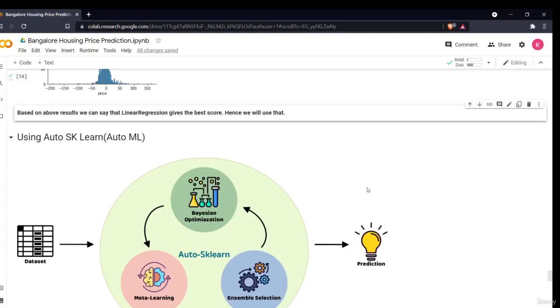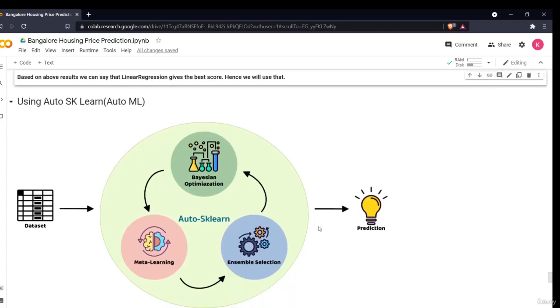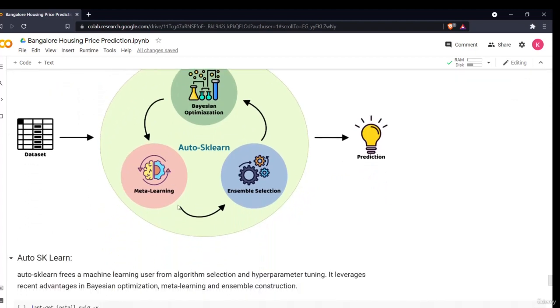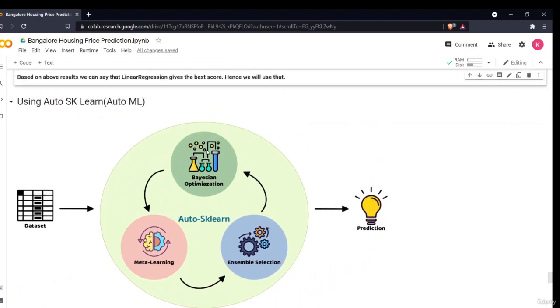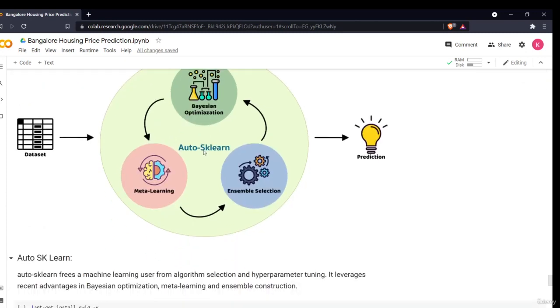Hello all, welcome to the final section of our project, model building using an auto machine learning library, that is AutoScaling. I have already given you the introduction: AutoScaling frees a machine learning user from algorithm selection and hyperparameter tuning, the very thing we did in the previous section using the linear regression model, lasso regression, and the decision tree regressor. Now we'll see how AutoScaling does this with no hassle and with few lines of code.